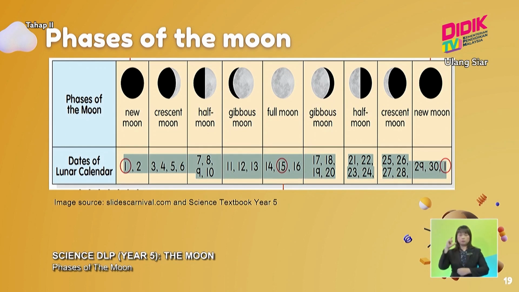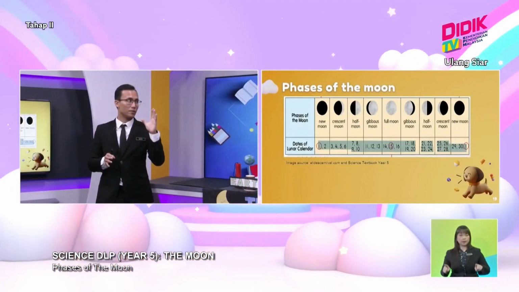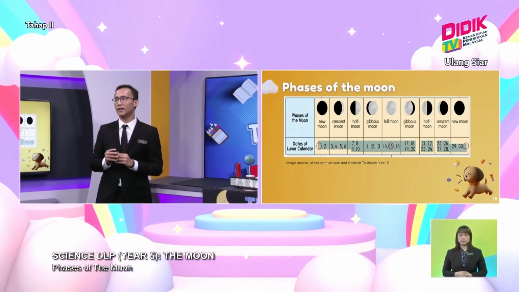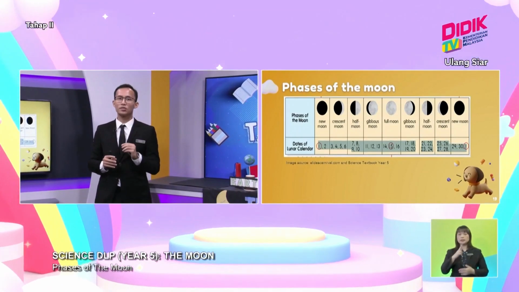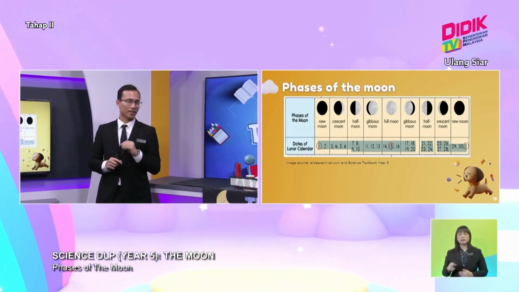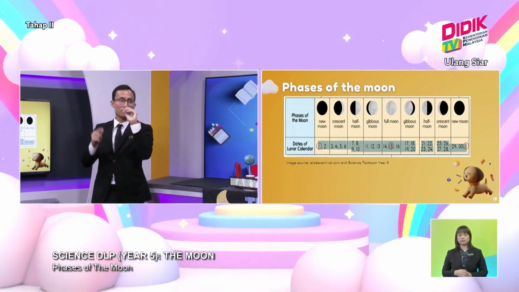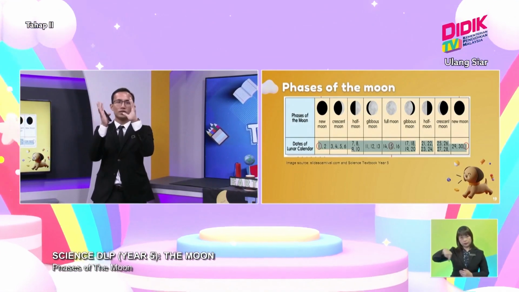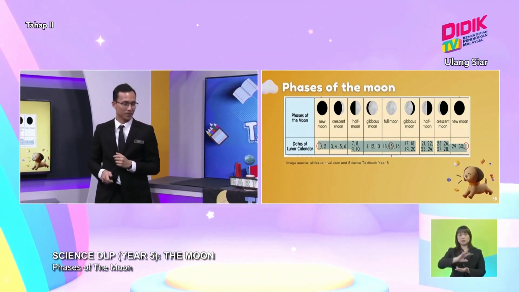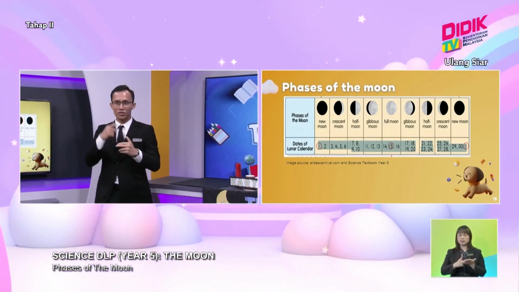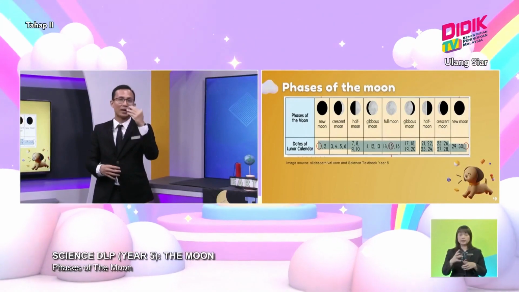Then after that, they will slowly move back into the gibbous moon phase, but the part that is lit up is different. The first part of the gibbous moon is the right side being lit up, correct? Correct. The second part of the gibbous moon is the left side being lit up. So it's like the moon rotates. Because it rotates and revolves, a different part of the moon is being shown on the earth. Then you have the half moon, which is the opposite from the half moon that I mentioned earlier.